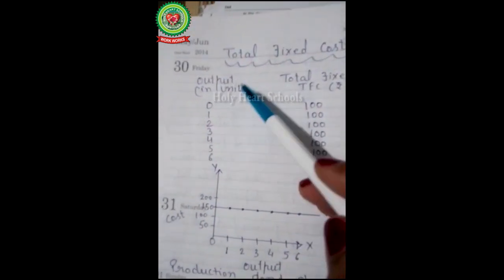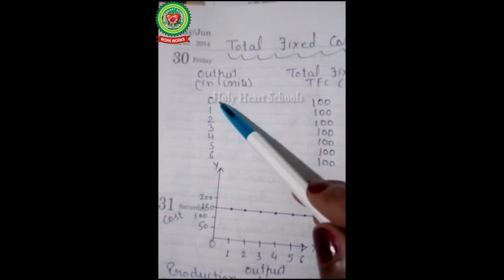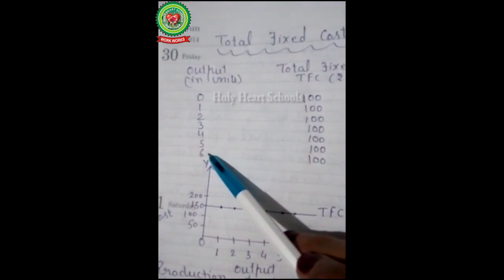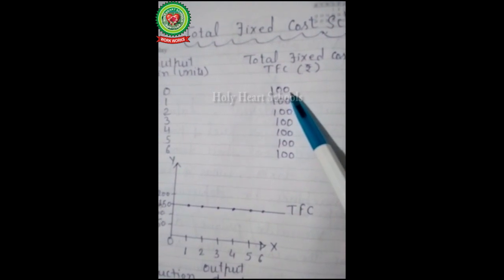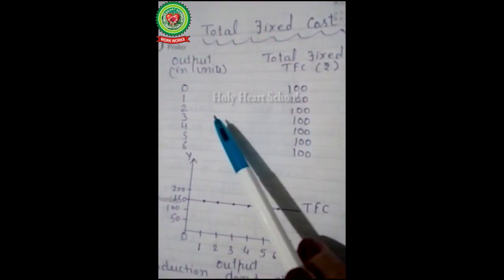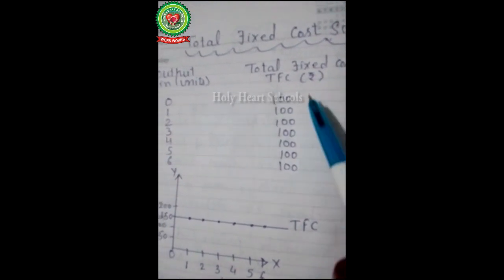Next one is, we will discuss the total fixed cost schedule. See here, output in units, that is 0 production, 1 unit of production, 2 units of production and so on up to 6 units of production. Now total fixed cost, that is TFC, in rupees. You see, total fixed cost at 0 level of production is 100, at 1 unit of production is also 100, 2 units of production also 100. In the same way you can see that throughout, the total fixed cost remains the same.